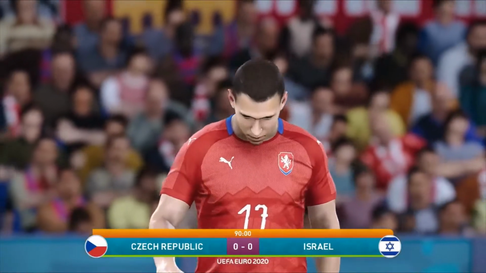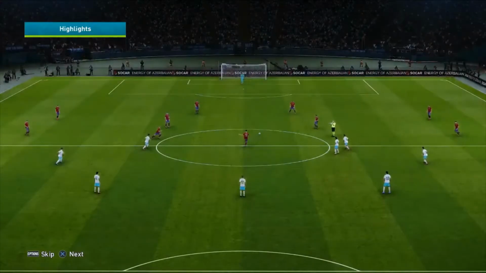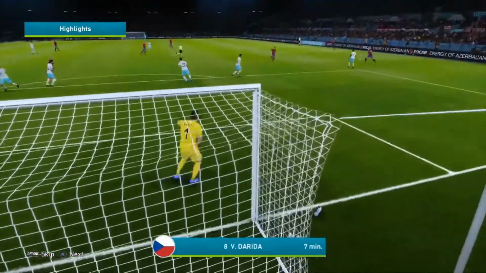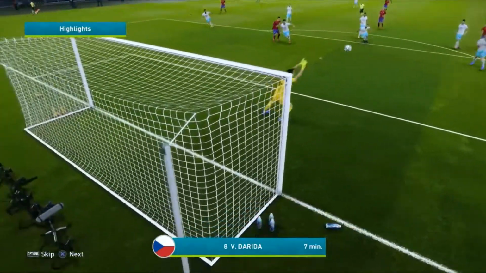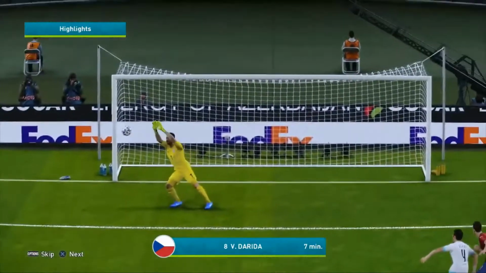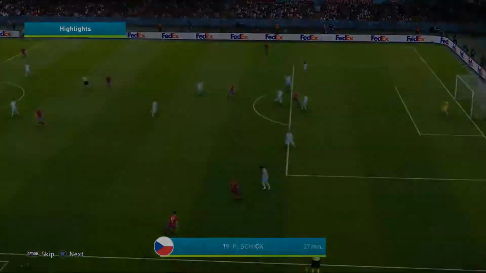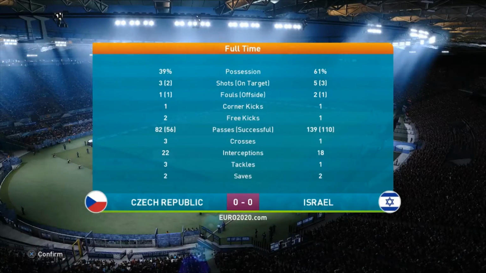Well, we haven't had a 0-0 draw for a couple of games now. And this was the game to bring it back. Both sides were very, very even on paper when we looked at it straight away, and both sides were very, very even on the pitch. One of the main opportunities of this game was the Vladimir Darida 7th minute shot. We had a couple of other chances, Zahavi with an opportunity as well. That should have really been hit into the back of the net. But unfortunately, in Group D, both sides miss a great opportunity to go ahead of England, and this game is going to end Czech Republic 0, Israel 0.